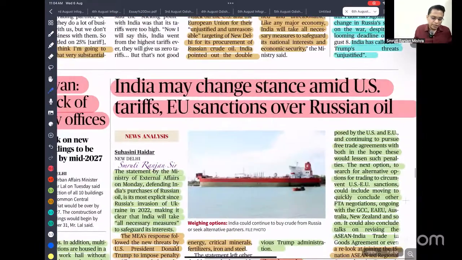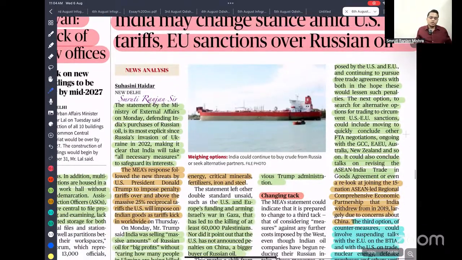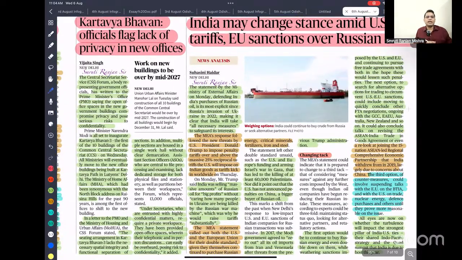So next is India may change stance amid USA tariff and European Union sanction over Russian oil. So what happened? I'm just giving you the crux of it. Both the USA and European Union want to impose sanctions on India on the ground that we are buying a huge amount of oil from Russia, and Russia uses this oil to fund its war effort in Ukraine.